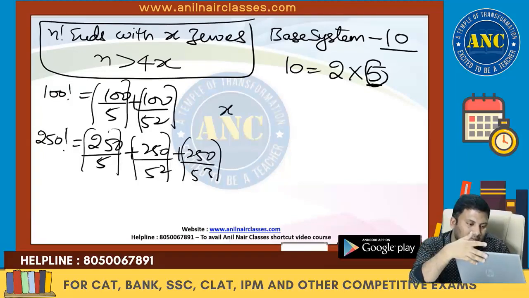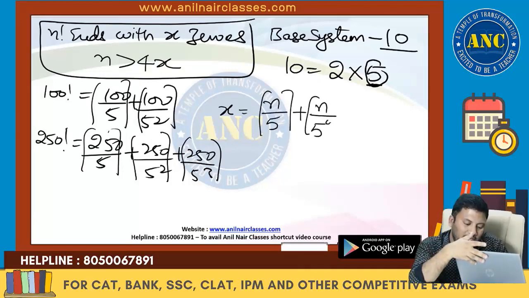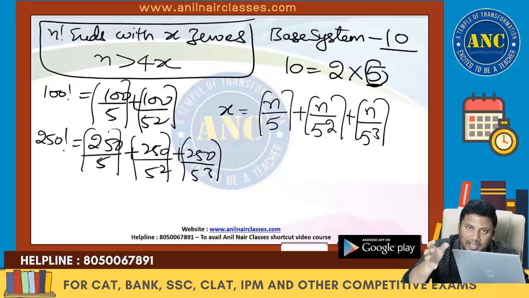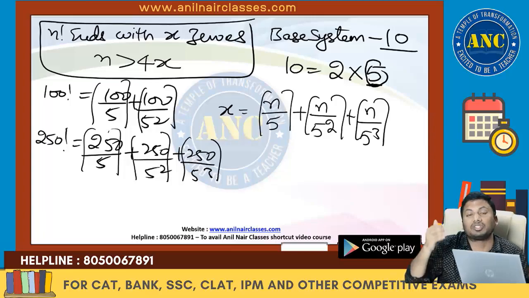So x, the number of zeros, is n by 5, next n by 5 square, next n by 5 cube. This will stop at a point depending upon the value of n. If n is 100, it will stop at n by 5 square. If n is 1000, it will stop at 1000 by 625.